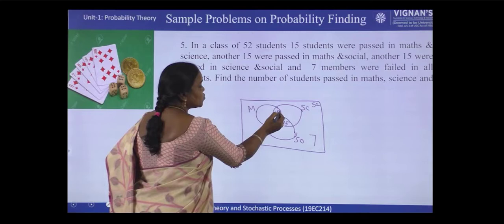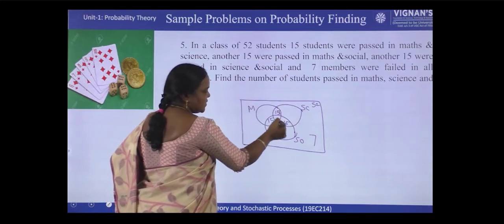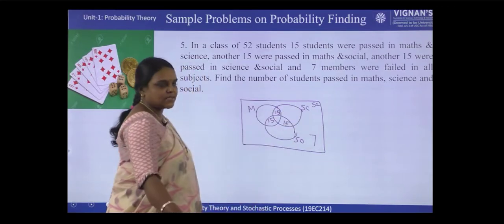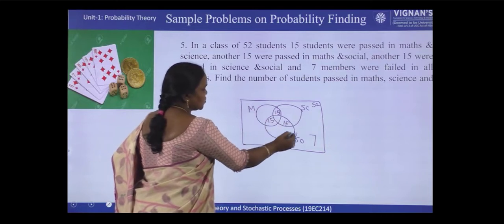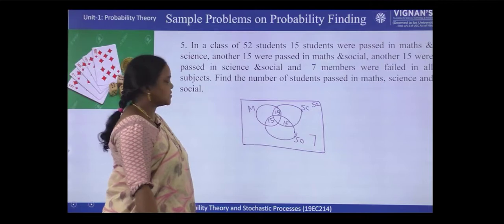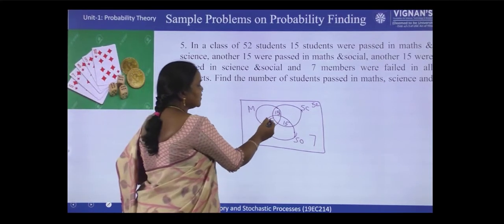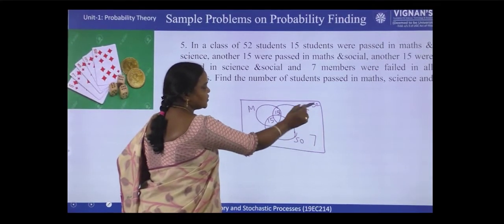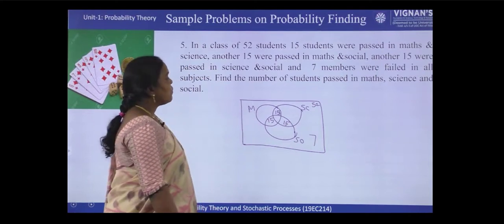So here this circle indicates the students who passed in maths. This one indicates who passed in science. This one who passed in social. So outside these circles means they failed in those subjects, right? So in total, if you count, 3 15s, 45, plus 7, 52. So it is matching.